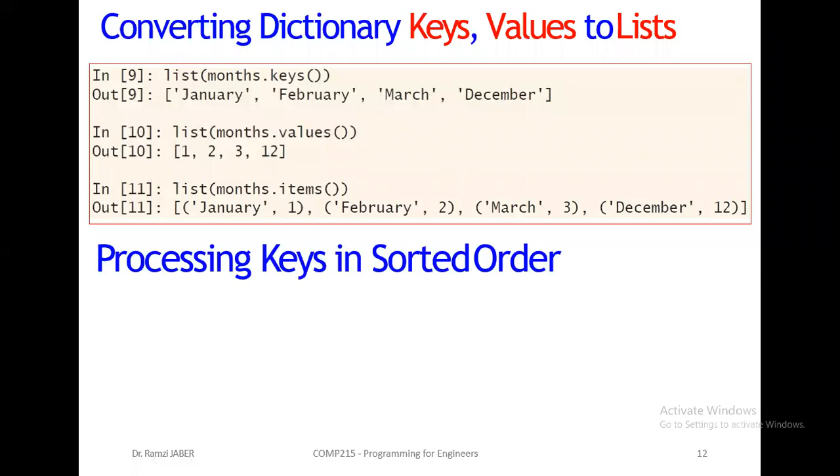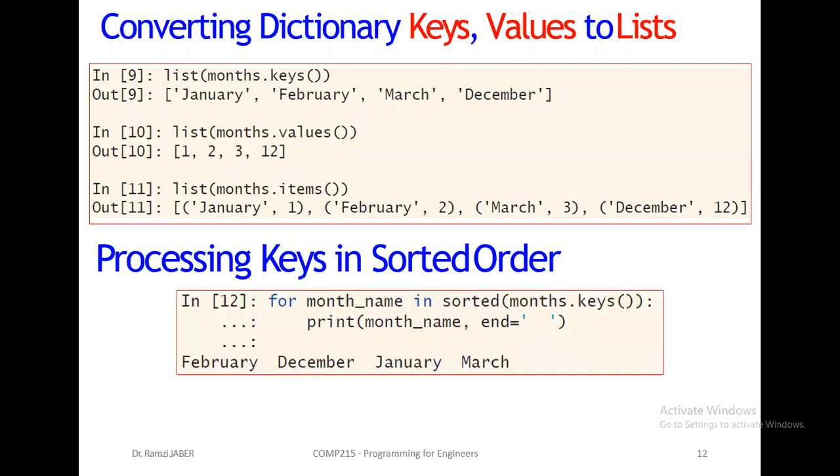Good. Now, I want to process these keys in sorted order. Just use sorted, we can sort it. For month in sorted months.keys, now I want to sort this, okay?